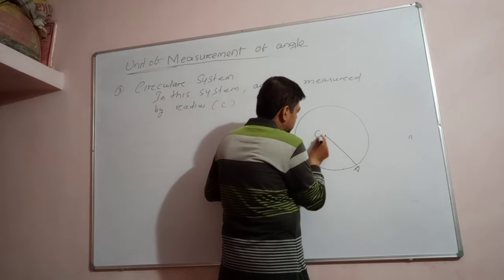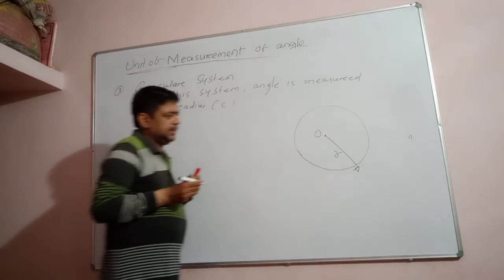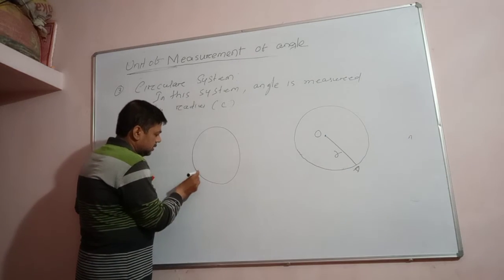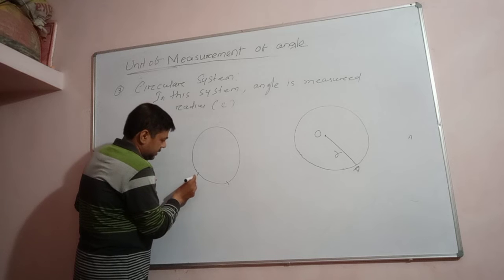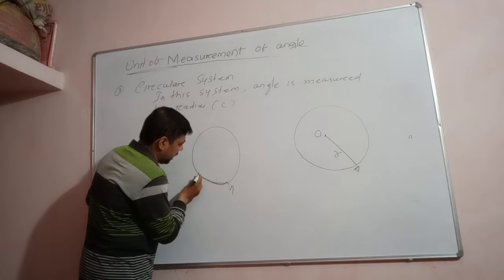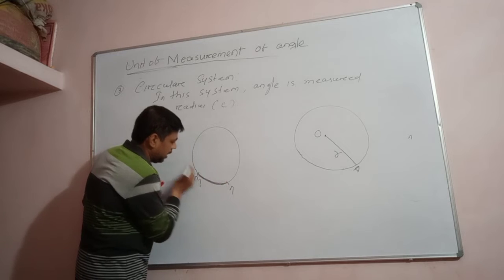This is the center O, the radius, and this is the radius of the circle. Understand? And you know a circle. If this is a circle, I am taking two different points, M and N. So what happens? This part of the circle, the part of the circle in between two points, is called an arc.